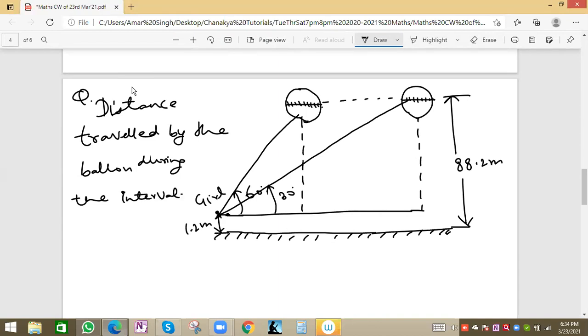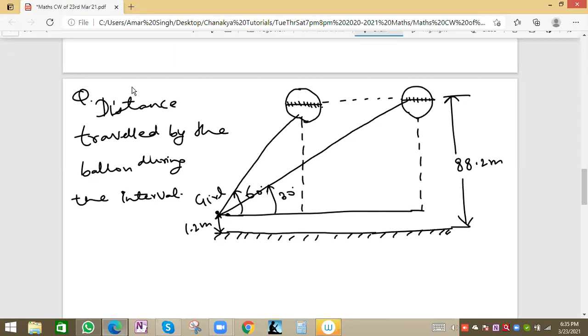The girl is observing from this position. First the balloon was at some position, making a 60 degree angle from the eye, and then after some time the balloon goes to this position. It moves to the right-hand side, but the height is the same, at the same level, and the angle of elevation changes to 30 degrees. The angle will be less.